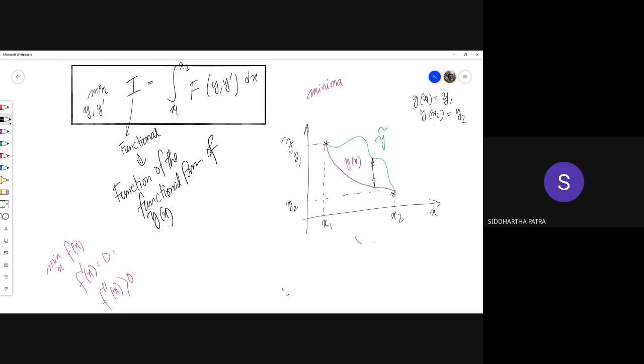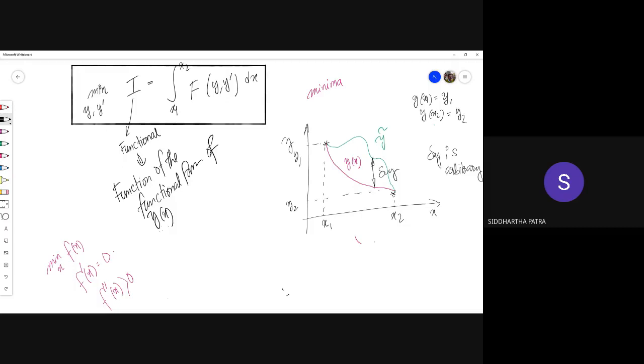This variation, let's say we would call it delta of y. Okay, now this delta of y is arbitrary. Okay, just because I'm writing delta, that doesn't mean it is a very tiny quantity. It is not a differential quantity.